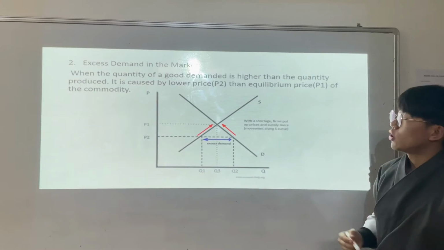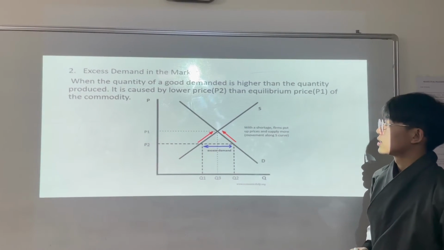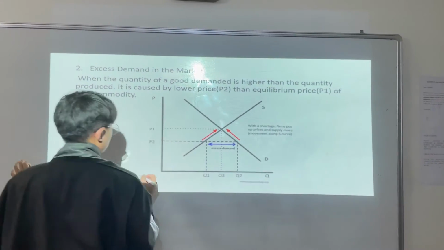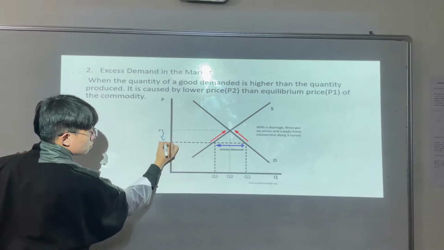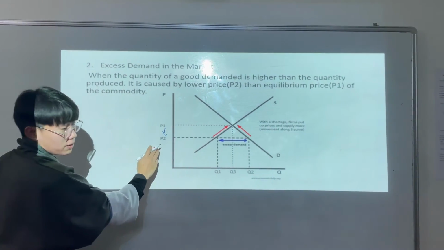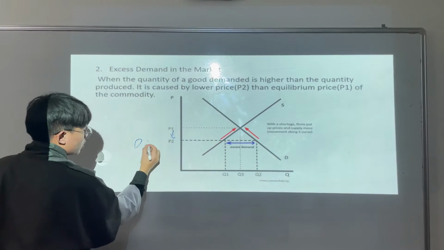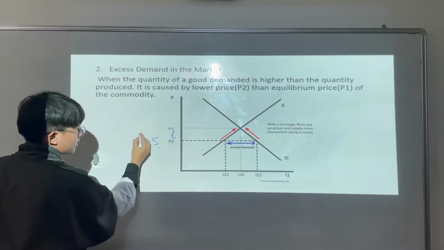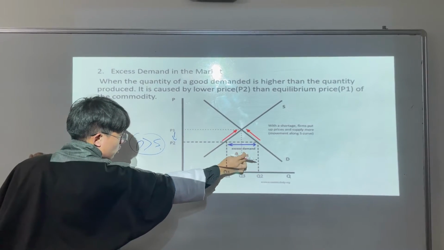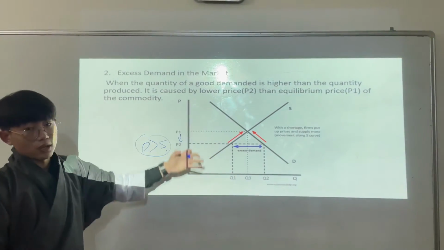Now, number two of the types of market failure is the excess demand in the market. And excess demand occurs when the price decreases from P1 to P2. And when price decreases from P1 to P2, you all know what happens. The quantity demanded will be greater than the quantity supplied. When this happens, there is an excess demand situation, and in an excess demand situation, the market fails.